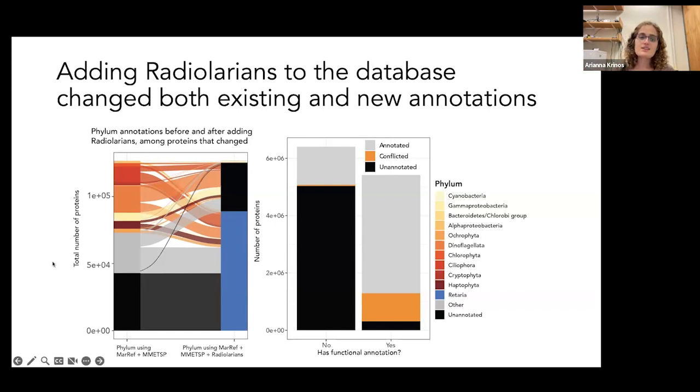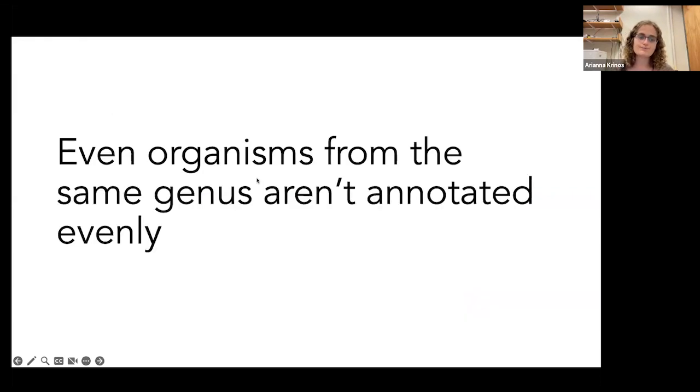And a fair number of these other sequences also end up switching to the unannotated category. So because of a conflict, something that looks just as close to a radiolarian sequence as to some other taxonomic group, we've now actually reduced our confidence in annotating a proportion of the sequences in the data set, changing our interpretation of the community structure.